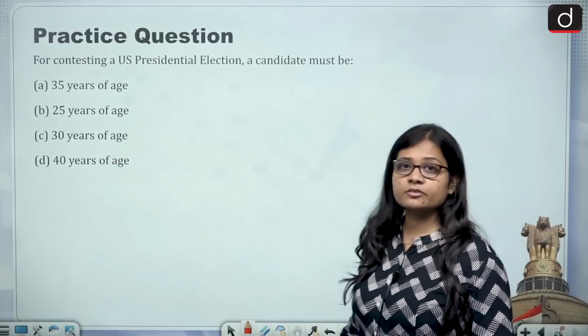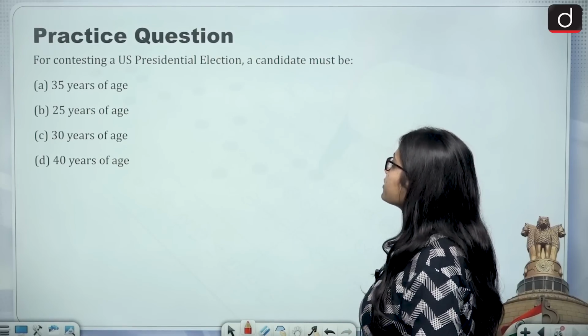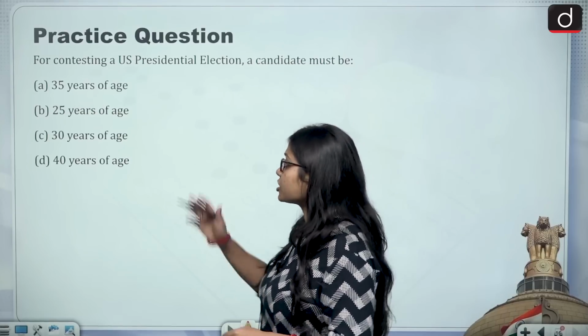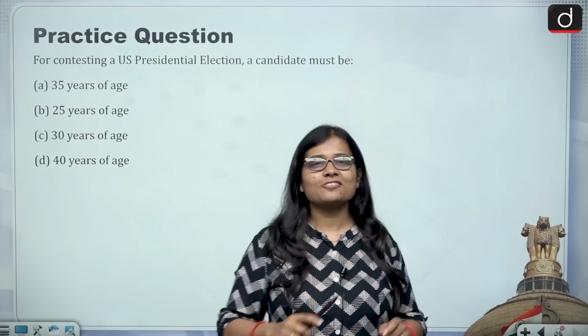And now in the end, a practice question, and you need to tell me the answer in the comment section. For contesting a US presidential election, a candidate must be 35 years of age, 25 years of age, 30 years of age, or 40 years of age. Easy one. So give me the answer in the comment section.